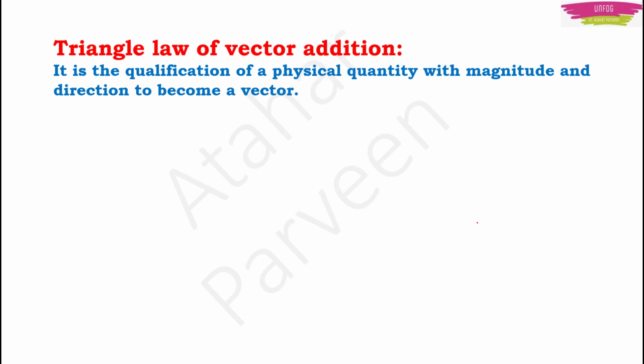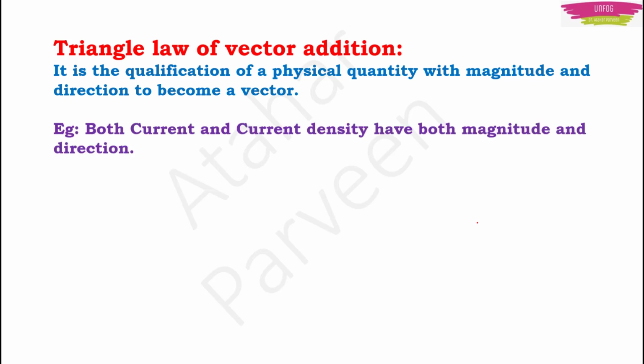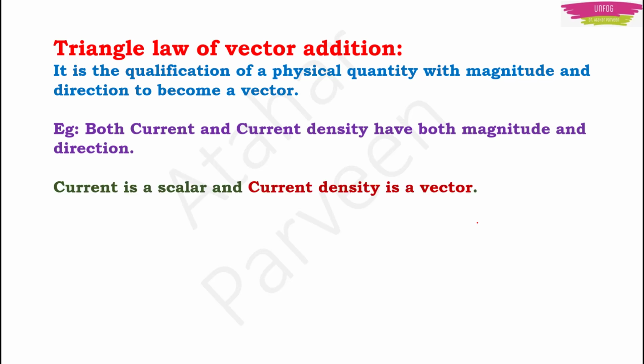Actually, this triangle law of vector addition is the qualification of a physical quantity with magnitude and direction to become a vector. For example, see, you have two quantities, current and current density. Both the physical quantities have magnitude and direction, but current is not a vector. It is a scalar and current density is a vector. The reason is that in spite of the current having magnitude and direction, it does not obey the vector law of addition. If you want to find a current at a junction, it is going to be the algebraic sum. It is not going to be the vector sum. Because if you use the vector sum at one point, current will become 0 at a point, which is not practically possible.